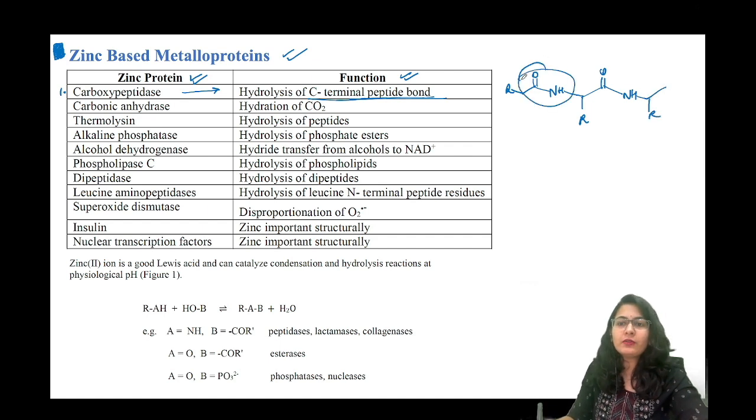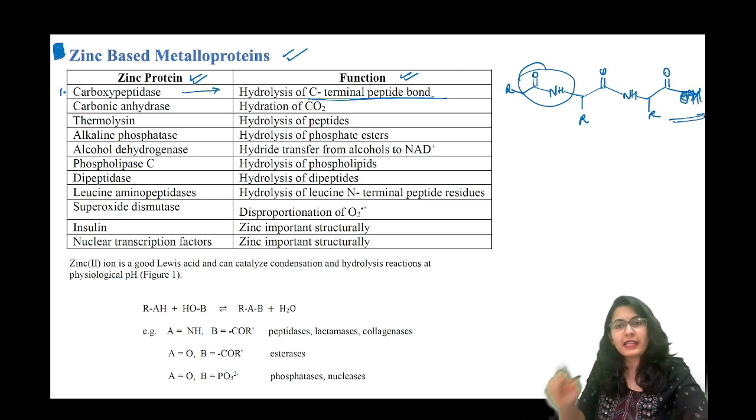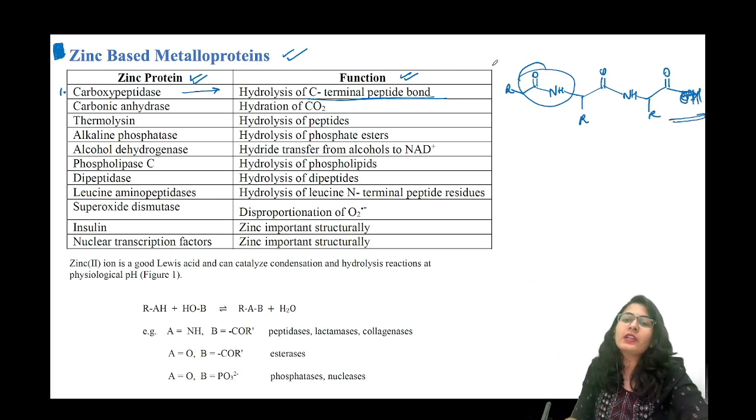Now we only need to talk about this. अब ये जो है, this is the amide bond and the protein goes on continuing. इस साइड के ऊपर जो फाइनल अमीनो एसिड आएगा on this side, this is going to have a carboxylic acid group that is going to be the C terminal end, and this side you are going to have the N terminus, because now it is going to end up like this. ठीक है, R के बाद यहाँ NH2 आएगा. So there is a free amine that is going to be the N terminal, where there is a free carboxylic acid, there is going to be the C terminal.